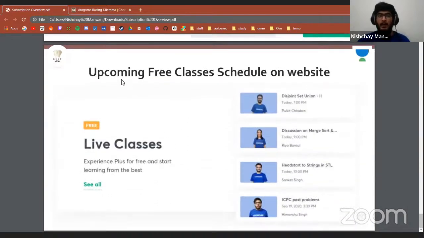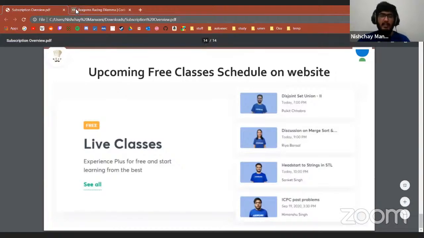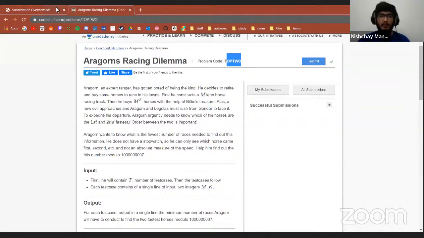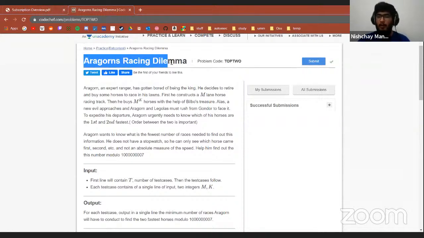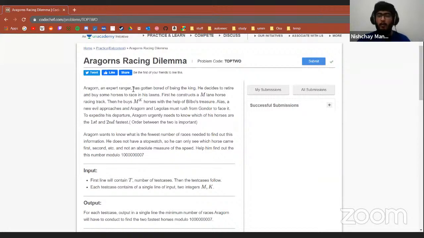So without further ado, let's get back into the problem solving part. I would be taking this problem, which I found really interesting: Aragorn's Racing Dilemma. I would be talking about this problem right now. So let me first explain this problem, right? What is this problem about?